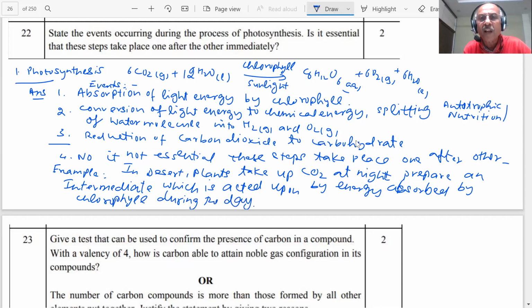You can see the reaction itself will explain. If you know the reaction, every answer will come, students. As you can see, chlorophyll absorbs sunlight and then there is the conversion to chemical energy, and the splitting of water takes place. The result is you are getting oxygen, and this carbon dioxide is reduced to the carbohydrate, which is glucose here. And there are plants in the deserts. They take carbon dioxide during the night and prepare an intermediate, and this will be acted upon by the energy absorbed by the chlorophyll. Chlorophyll absorbs the sun energy.